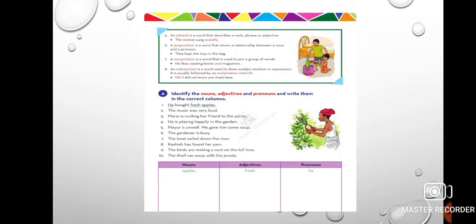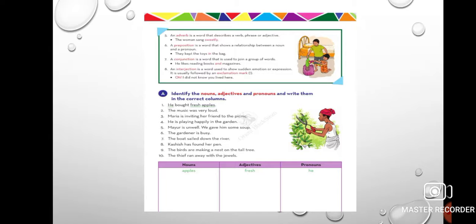Then adverb. Adverb is a word that describes a verb, phrase or adjective. Like the woman sang sweetly. Now, how did the woman sing? Sweetly. My mother cooked deliciously. Right? She speaks sweetly. She dances nicely. So these words are adverbs.